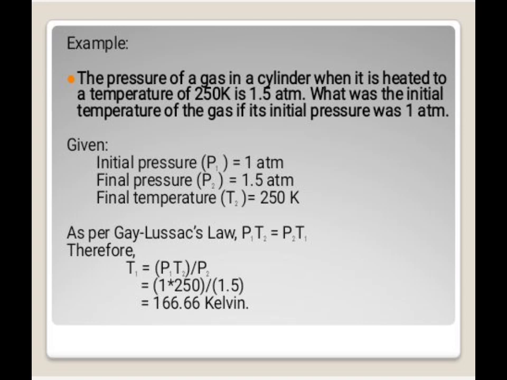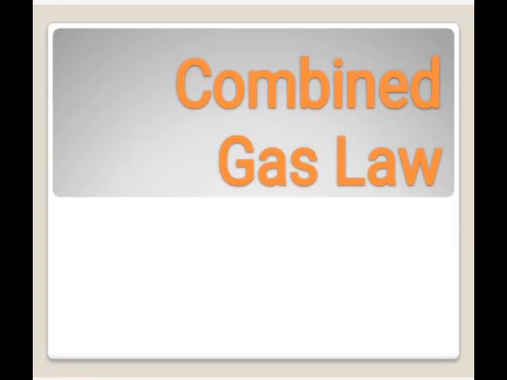So after that, we're going to multiply: 1 times 250 is equal to 250, divided by 1.5 is equal to 166.66 Kelvin. Always, in Gay-Lussac's law, when we're going to find the temperature, it is always in Kelvin. So next is the combined gas law.